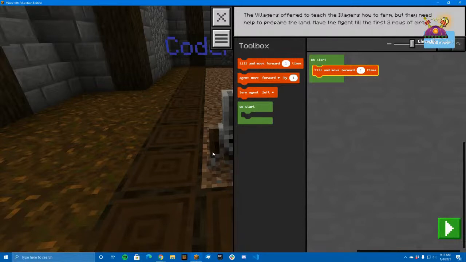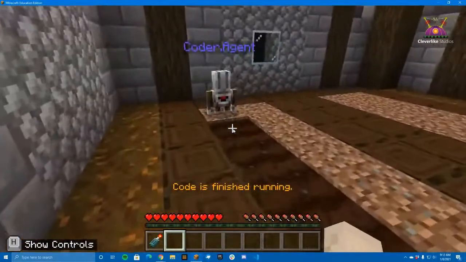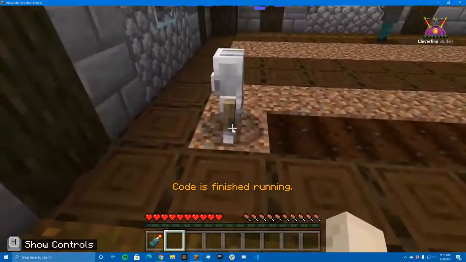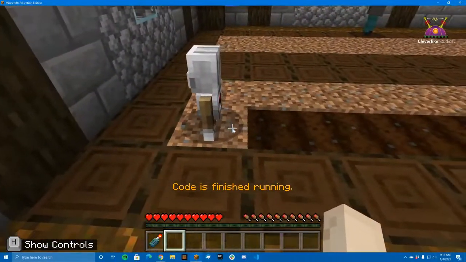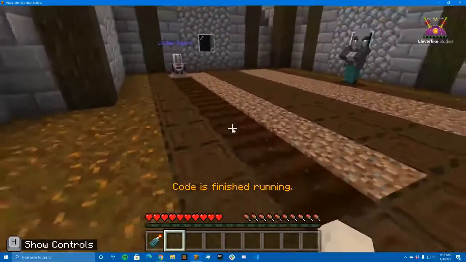Now, remember, we moved 9 times. When we get to the last one, he'll be standing on the dirt block, but he won't have tilled it. So we might have to go 10 times. So let's just try 9 and see what happens. And I'm guessing that it's going to stop without tilling the last piece of dirt. So let's check that out. Exactly. So he moved the 9 blocks, but his action is to till and then move forward. So we're going to have to try this again.